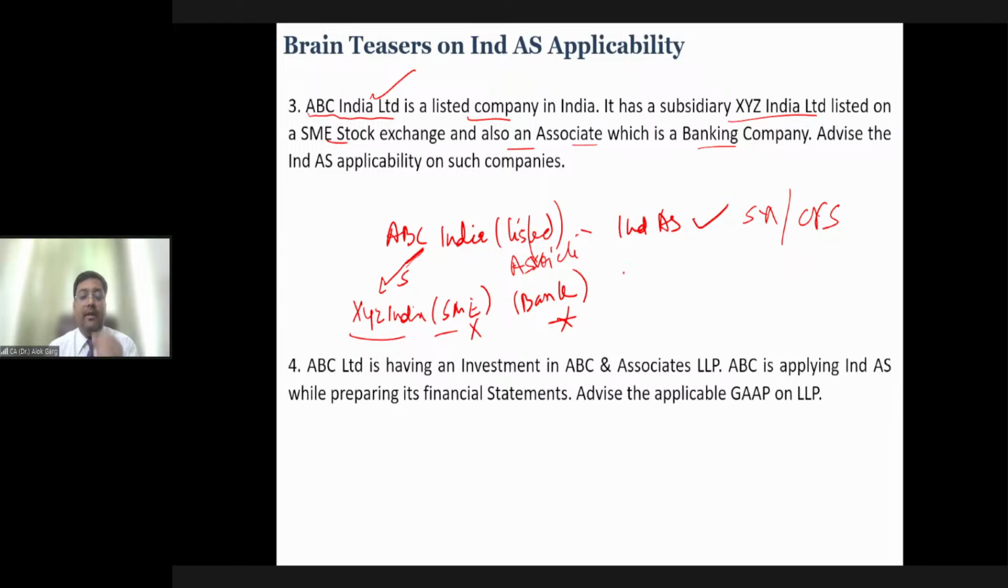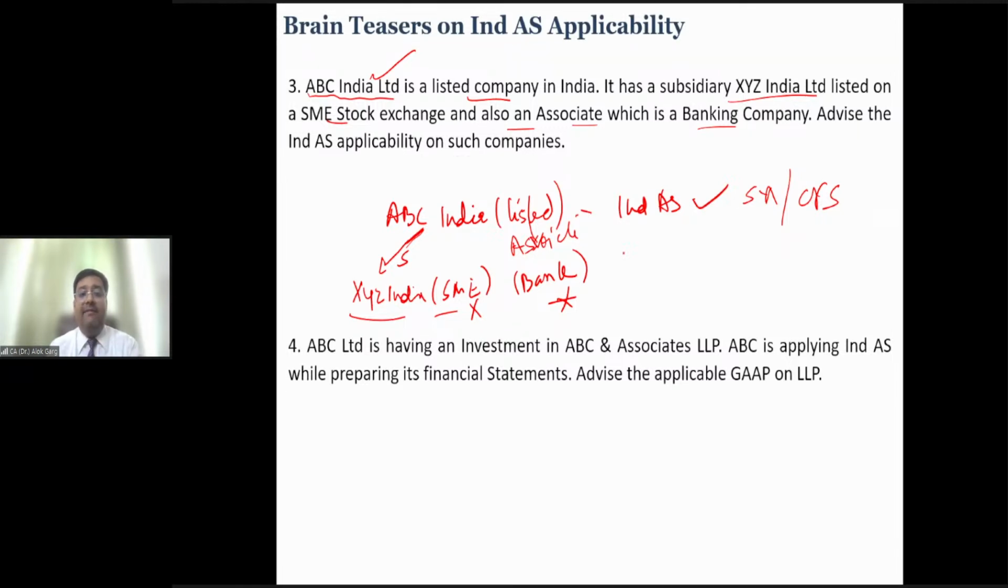Very good. ABC Limited is having an investment in ABC and Associates LLP. ABC is applying Ind AS while preparing its financial statement. Advise the applicable GAAP on LLP. On LLP, what is applicable? IGAAP is applicable on LLP. Accounting standard is applicable.